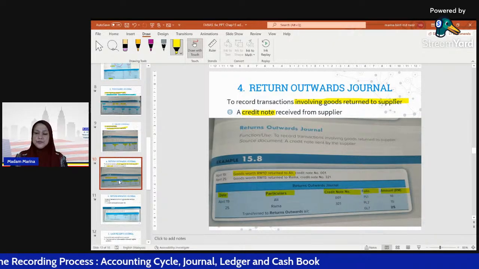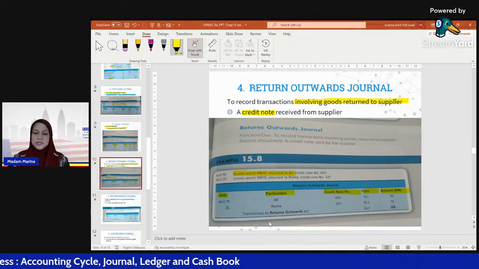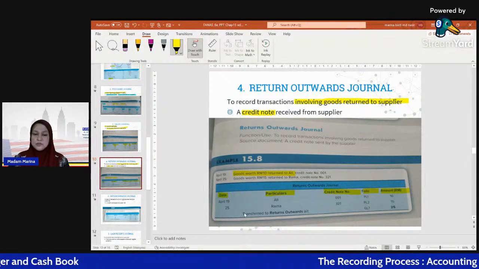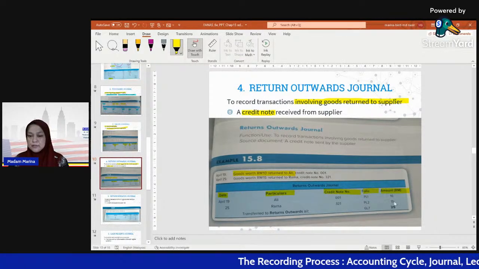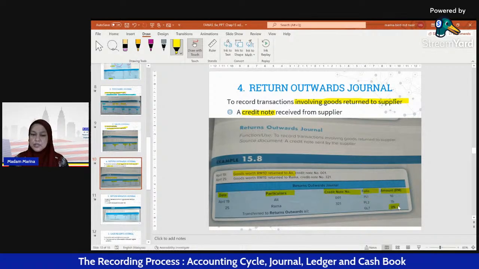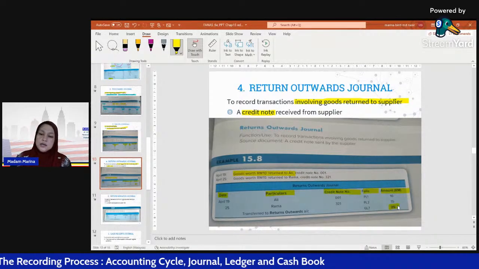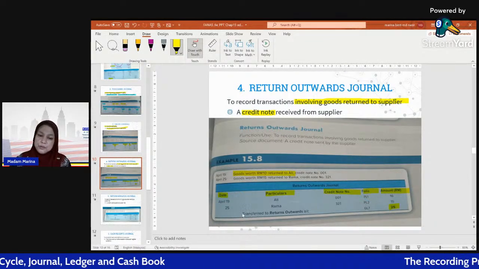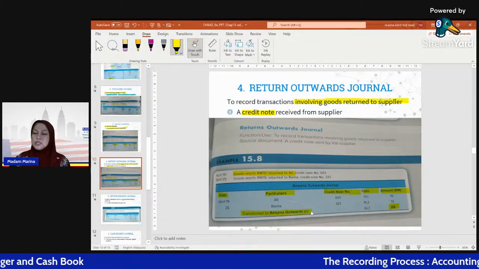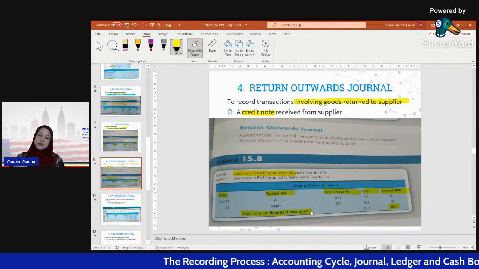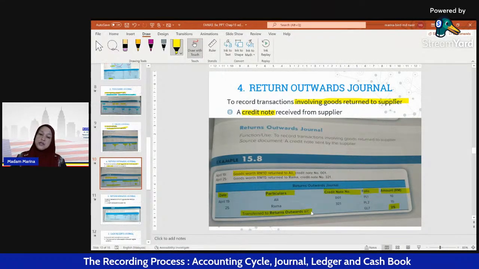Same goes to the sales journal and purchase journal. Okay, I forgot to tell before this. For all the journals, we have to total up. For example here, 10 ringgit plus 15 ringgit, so the total is 25. What to do with the total amount? We will transfer it to the returns outward account. This is the third process, which is posting to the ledger.